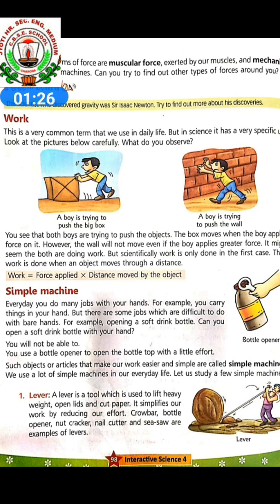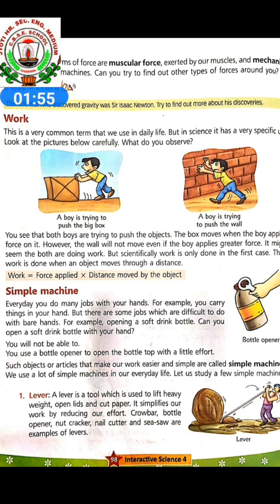The boy is trying to push the big box. The box moves when the boy applies force on it. So when will the box move? When the force is applied. However, the wall will not move even if the boy applies greater force. It might seem that both are doing work, but scientifically, work is only done in the first case.